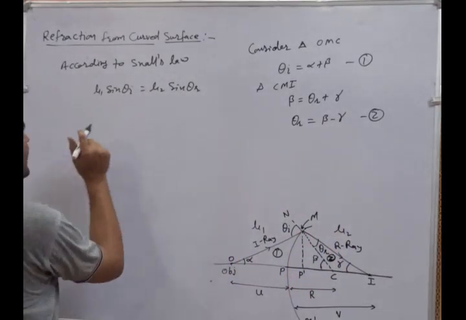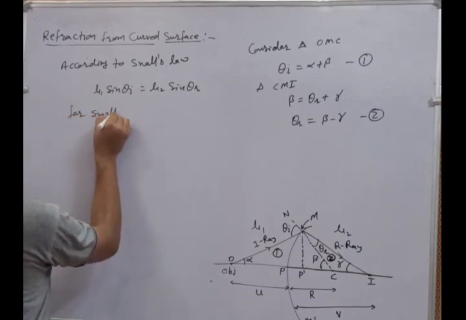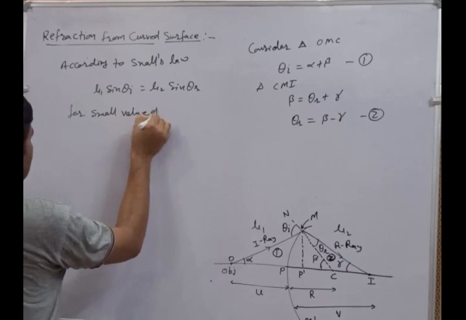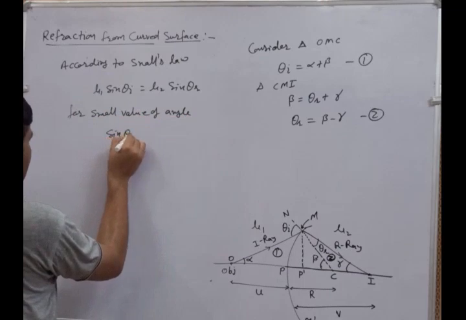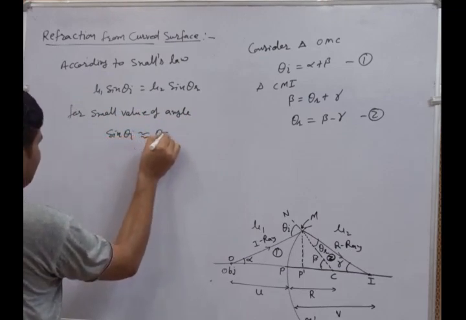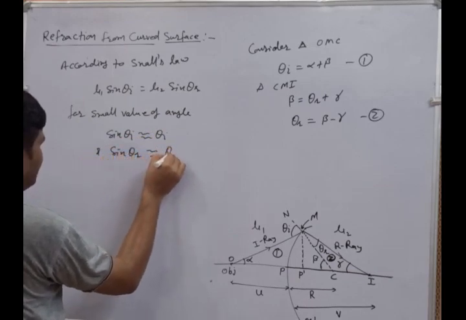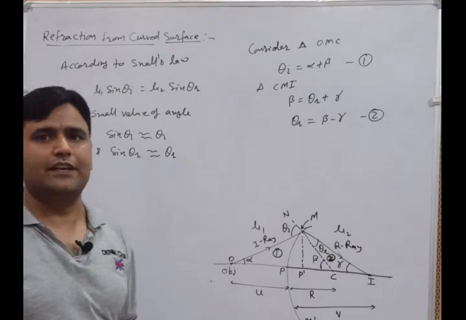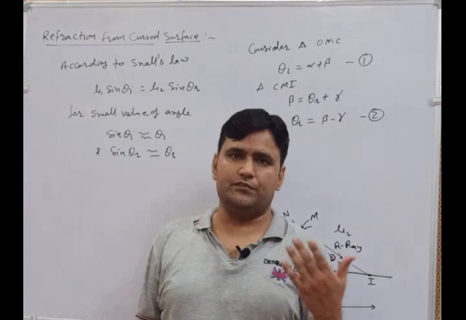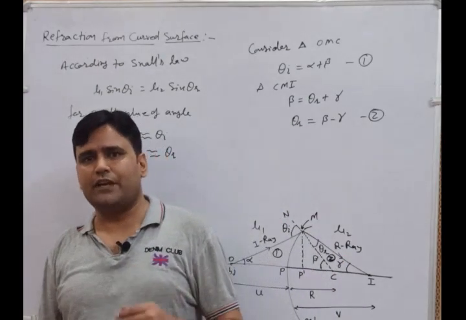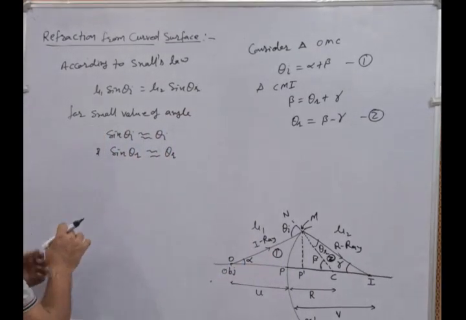Now for a small value of the angle, sin theta I is approximated by theta I, and sin theta r is approximated by theta r. Here we are considering the same assumptions which we made in the relation between r and f, and for the mirror formulations. We are using the same formulations, but here we are considering Snell's law.